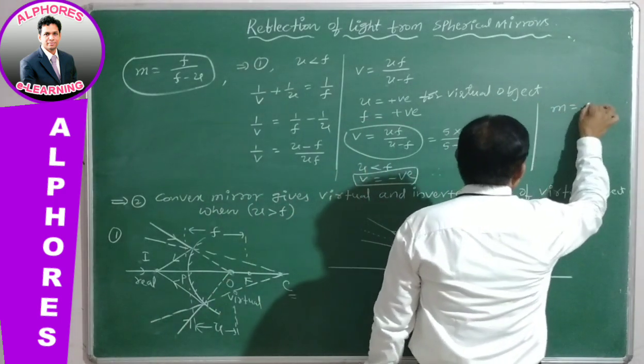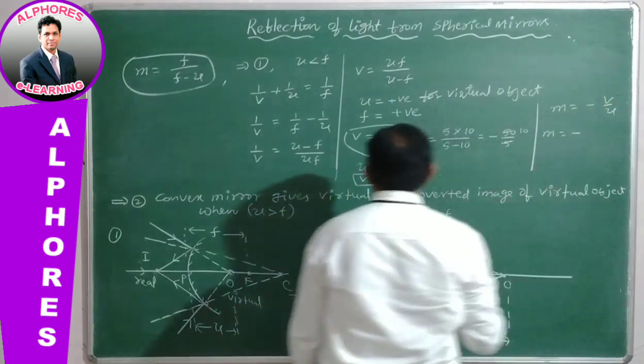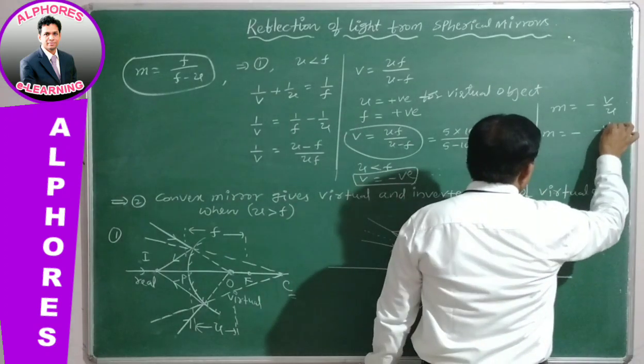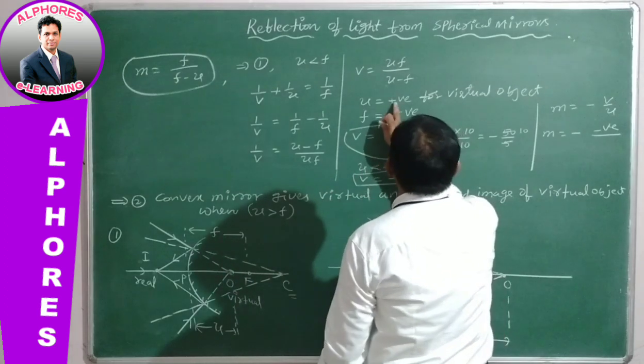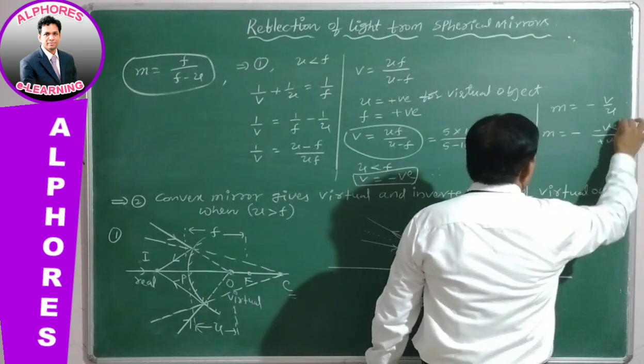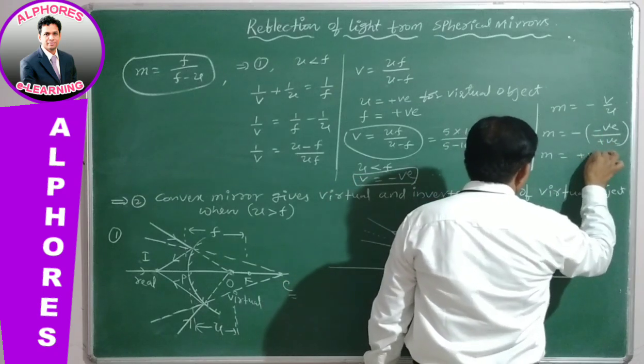And one more point. If you go for magnification, it is minus v by u. V is a negative sign, and u, for a virtual object, is a positive sign. Therefore, overall the magnification is minus, or minus times positive.